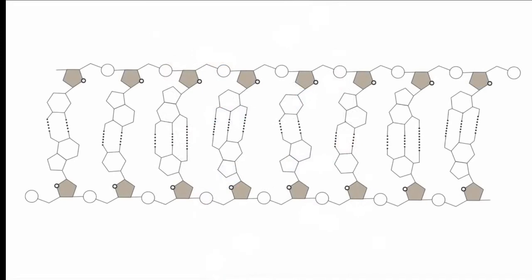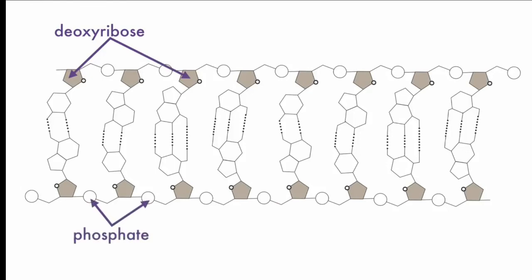So let's use all of that knowledge about DNA and see if we can identify the parts of this blank DNA molecule. The easiest to label are the deoxyribose sugars and phosphates. They make up the outside of the molecule. Deoxyribose is a pentagon shape, and the phosphate is just a small molecule in between. Next, we need to remember a rhyme,